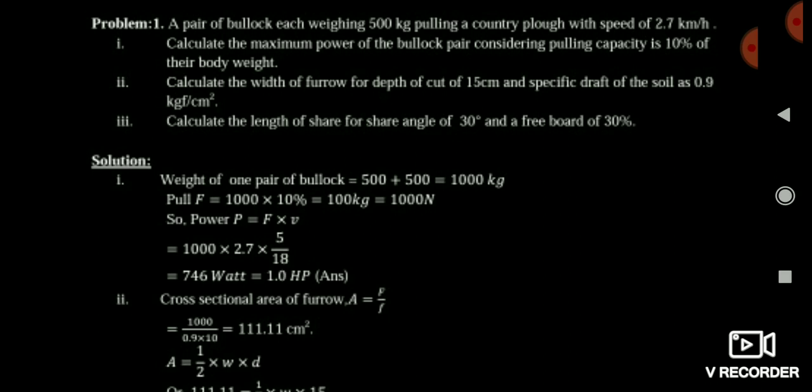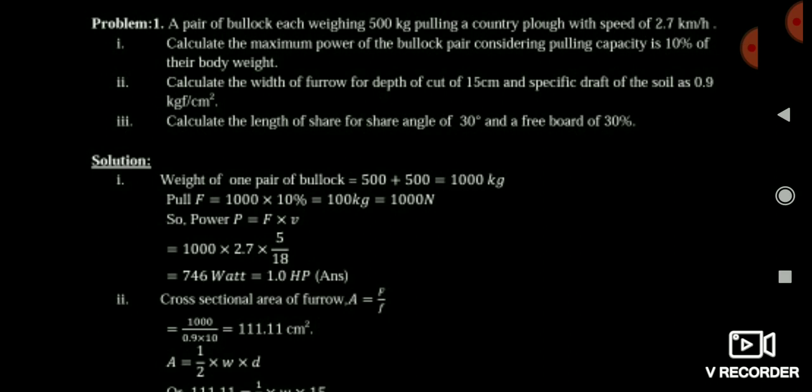And friends, when you are converting kg into Newton, multiply it by 9.81, or 10 also you can take. If there is nothing given in the question, you can take it as 10 also, no problem. Here I have multiplied with 10, but you mostly multiply with 9.81 because you have a calculator, so you will calculate the exact value, but 10 also it's okay, no problem.